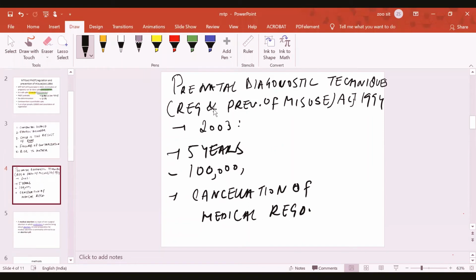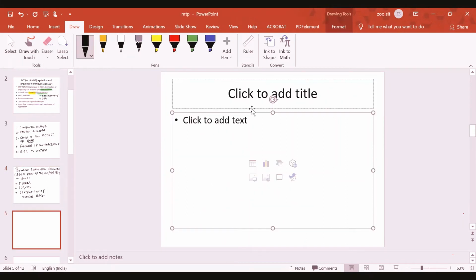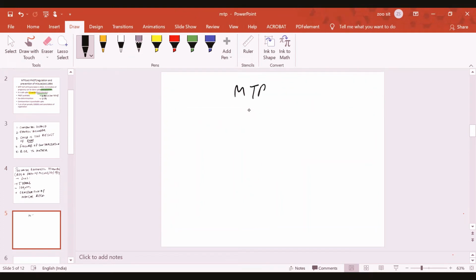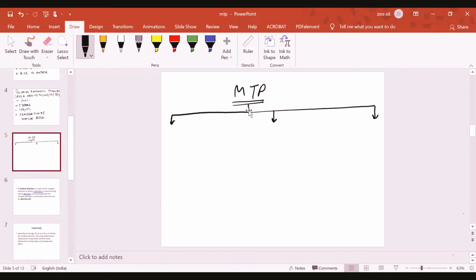Now I would like to tell you the methods of medical termination of pregnancy, MTP, that is, how it is terminated. There are 3 methods under this technique. One of the methods is called a medical abortion, in which some drugs are given, called abortifacient drugs.